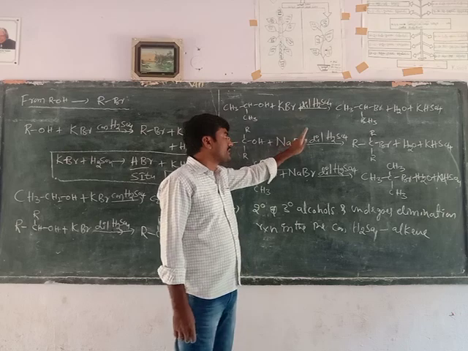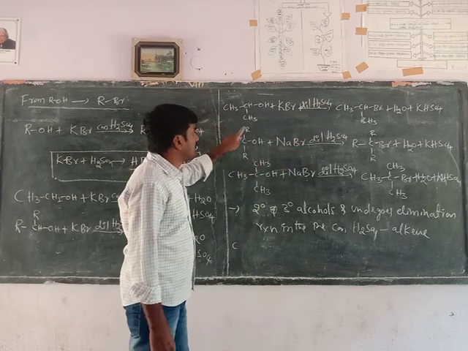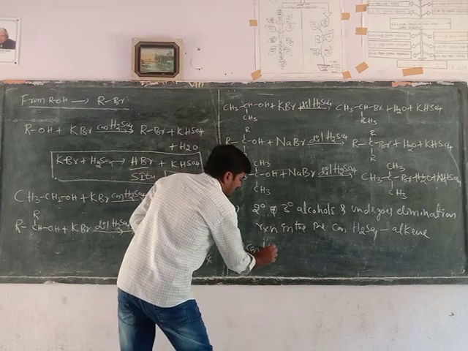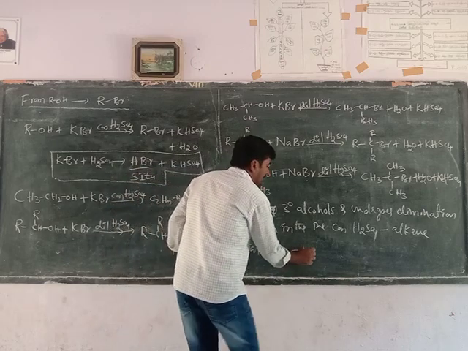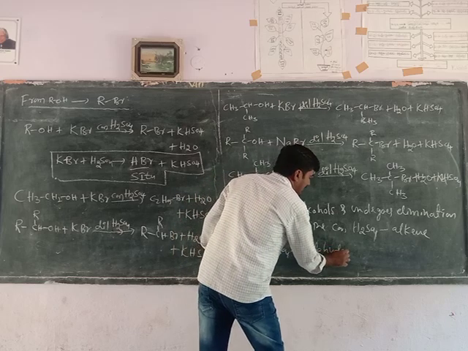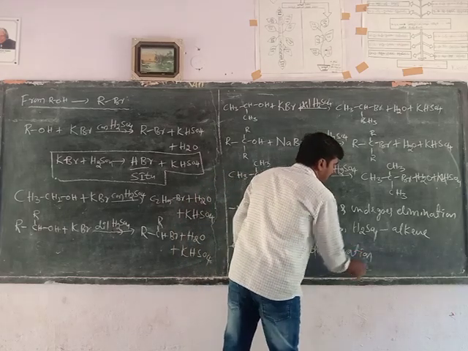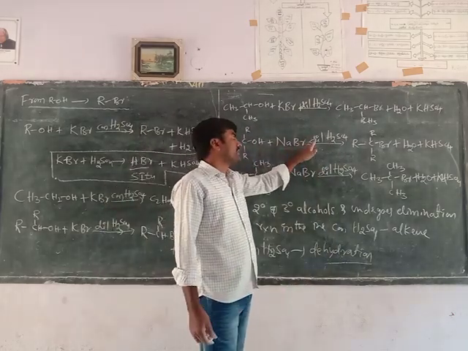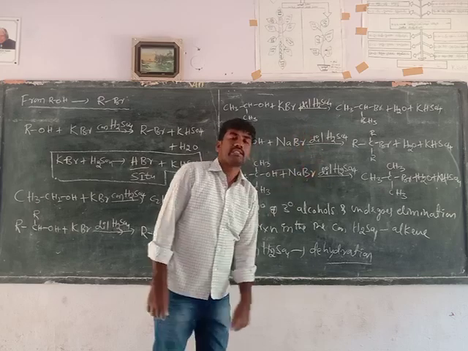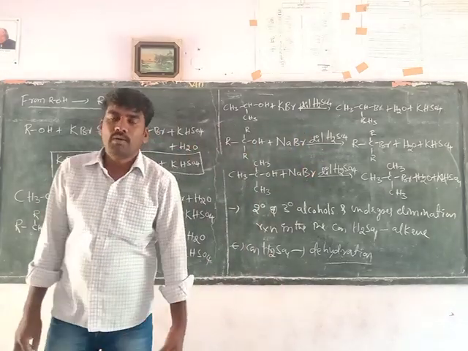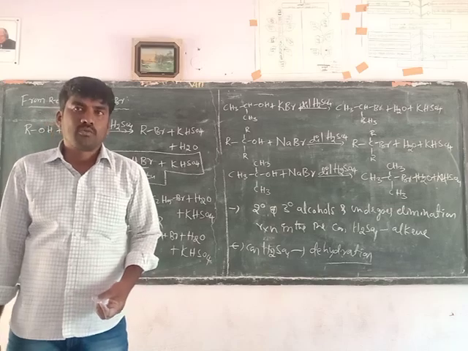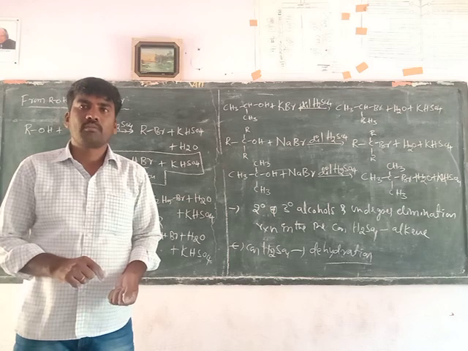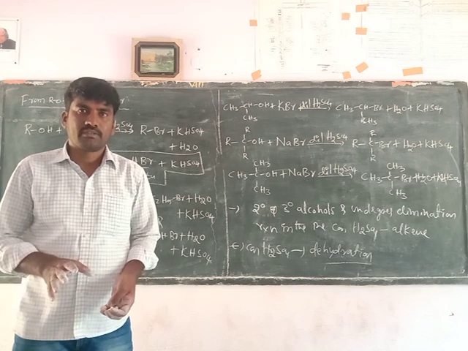If concentrated sulfuric acid is present, it acts as a dehydrating agent. Dehydrating means elimination of a water molecule takes place to form alkene. That's why, instead of concentrated sulfuric acid, dilute sulfuric acid is used with alcohols to form alkyl bromide. Okay, this is the preparation method of alkyl bromide from alcohols.